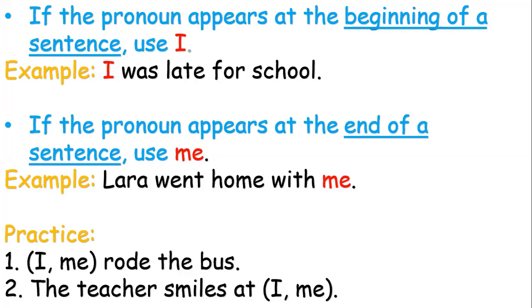Now let's do this exercise. Number 1: I or me rode the bus. What we said, if it comes at the beginning of the sentence, we have to use I. Excellent. I rode the bus. Now the teacher smiles at ___.